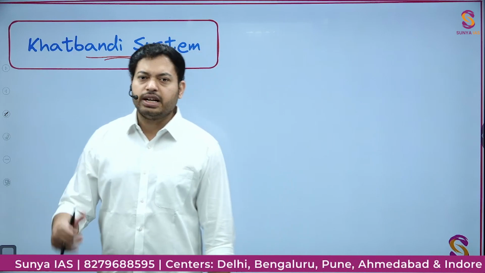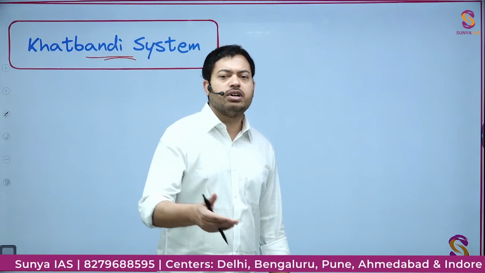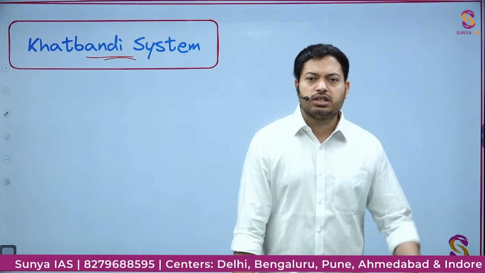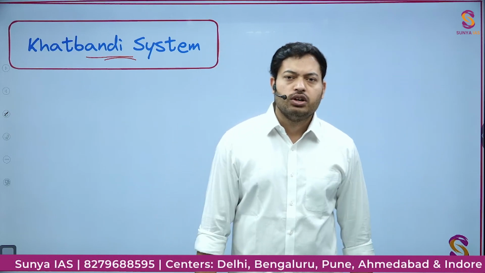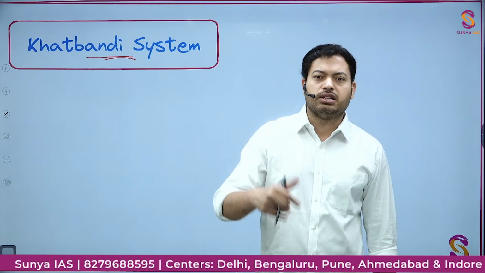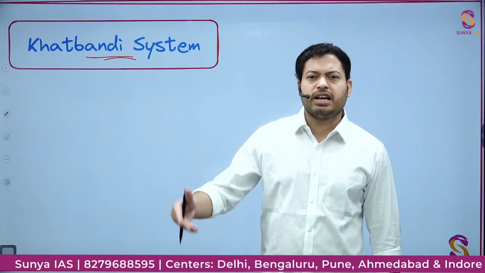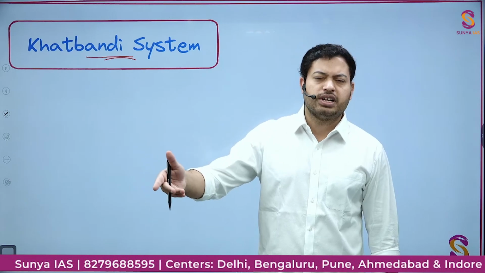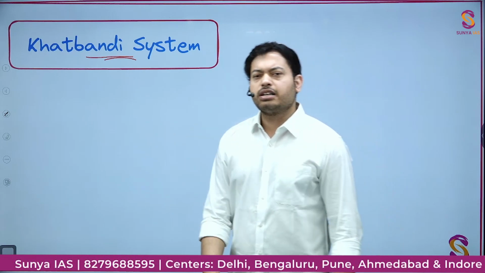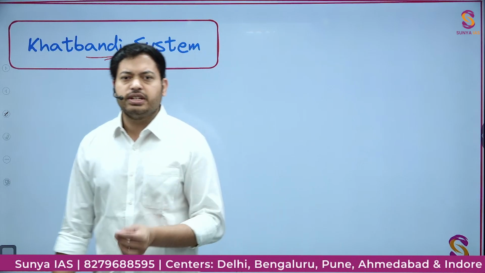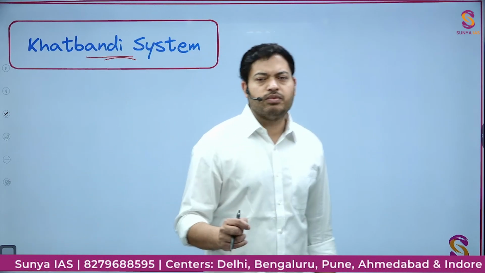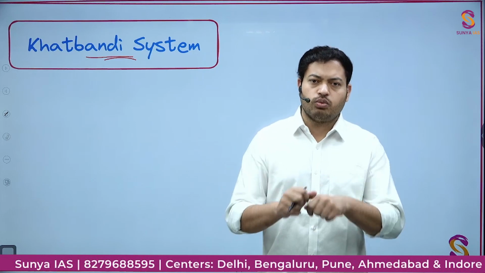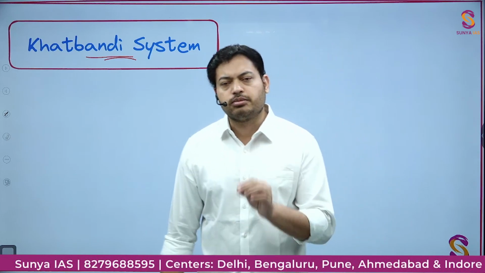And it was not that the Indian handicraft workers had another option, because the administration was also in the hands of the East India Company only. So if they rejected, they had to face the brunt. The licenses would be taken, they were not allowed to work, some other problems would be created. Under these circumstances, these Indian handicraft workers were forced into signing a system in which their khata, their account book, was closed, and that was called the Khatbandi system.